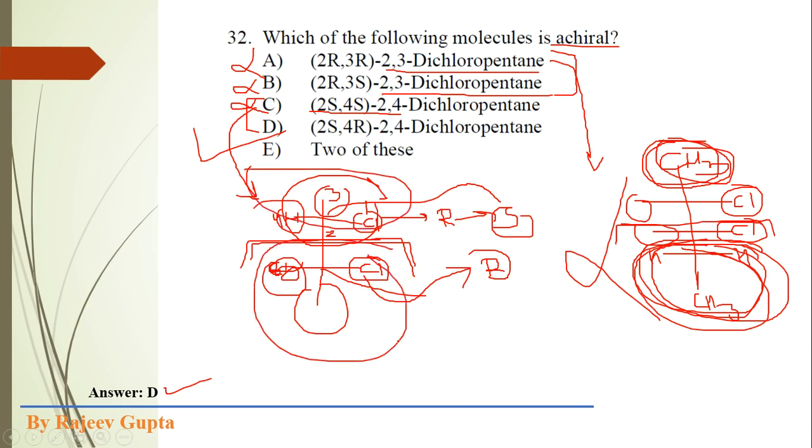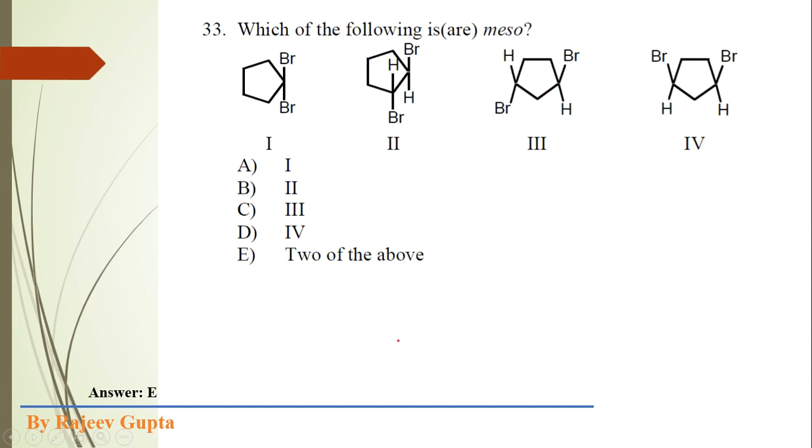Now the next question: which of the following is a meso compound? Only one compound or more than one compound could be a meso compound. We have to first check this, so again we have to recall the definition of a meso compound. A meso compound is a compound which contains at least two chiral centers and one plane of symmetry.